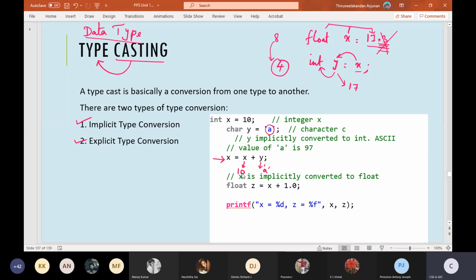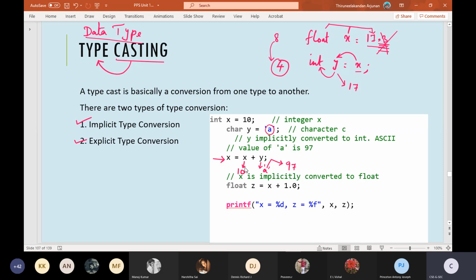Okay, with a number. Now, at the time of doing such addition, automatically our compiler will wake up and it will do an automatic conversion, substituting its corresponding ASCII value in the place of 'a'. The ASCII value of small letter 'a' is 97.